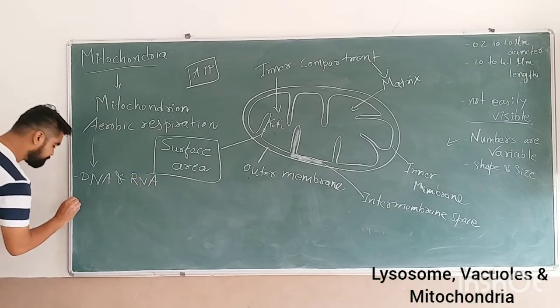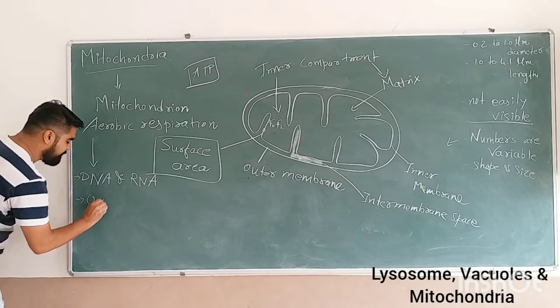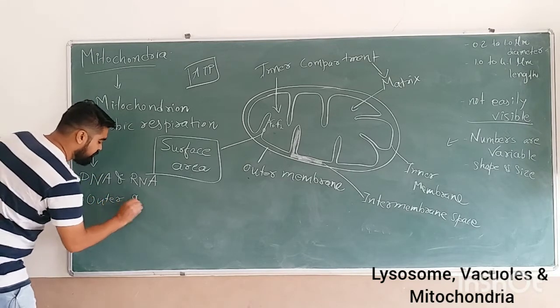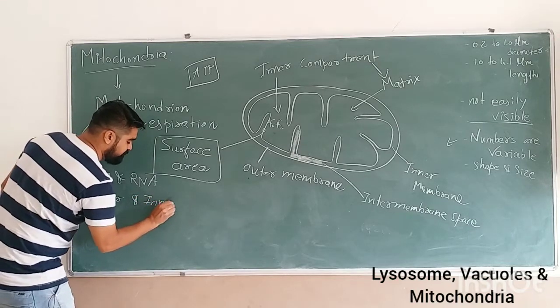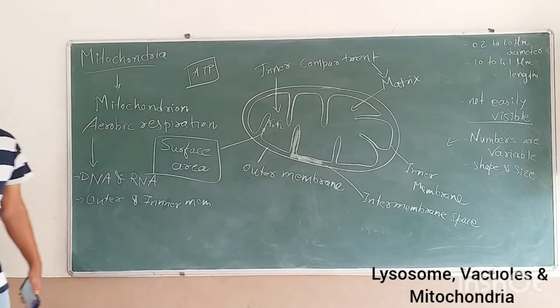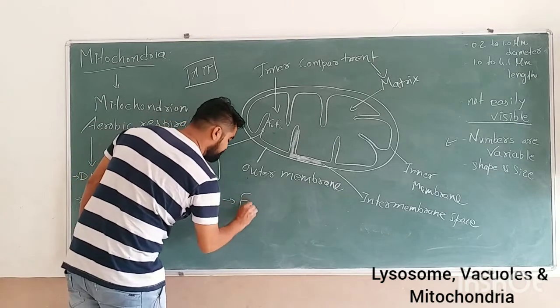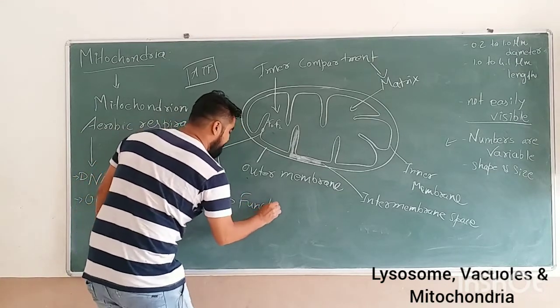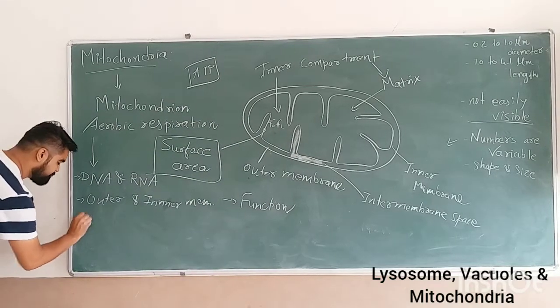Second thing is that its outer membrane and inner membrane, they both have their specific set of enzymes for their function. Depending on their function, they have their own ribosomes.